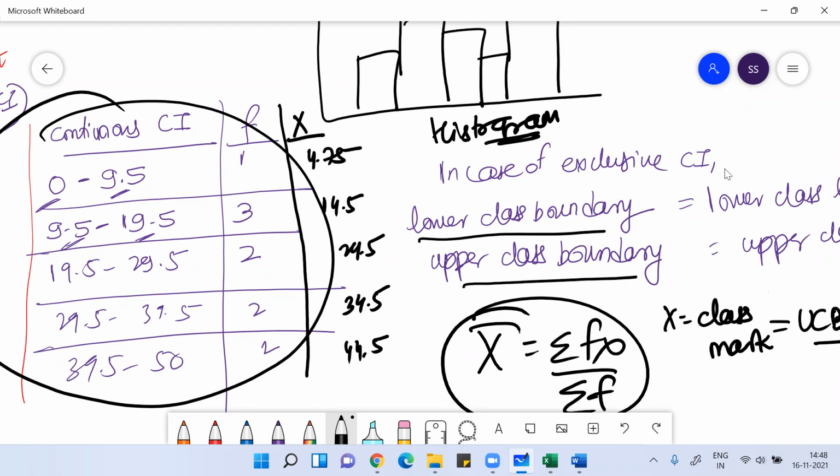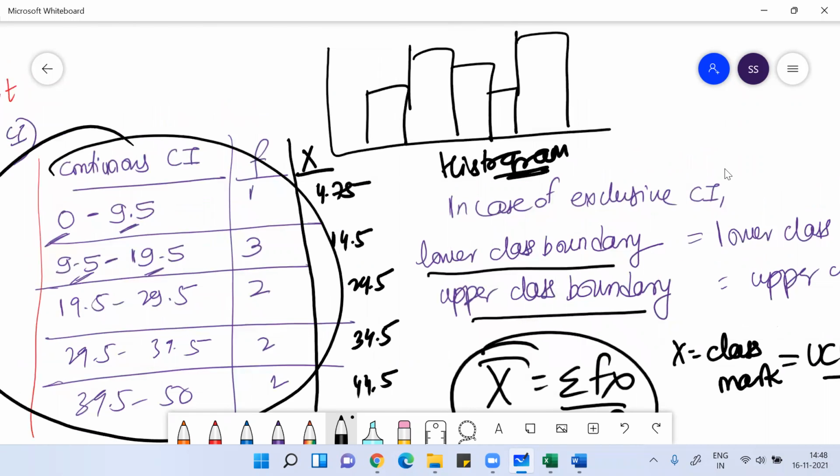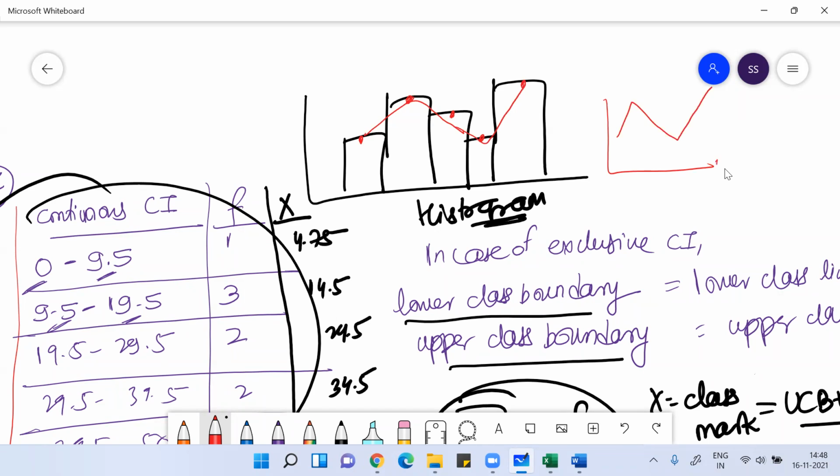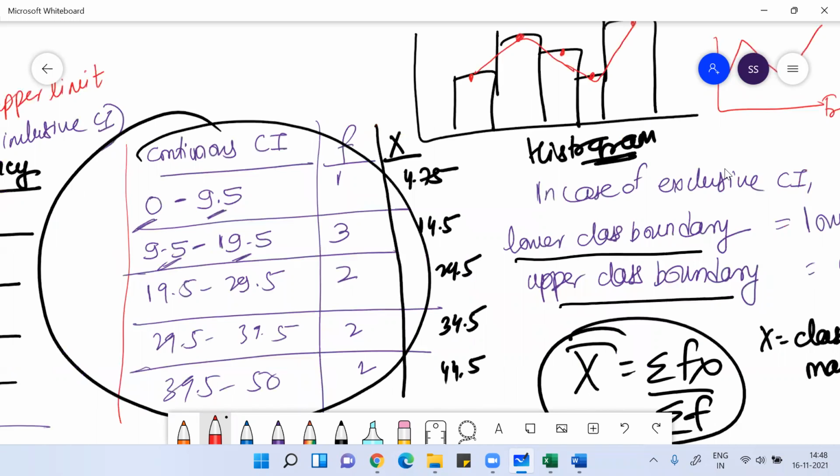44.5. If I find the midpoint of each class interval, and then plot the graph of these midpoints of the different class intervals, and connect them with a line diagram, then this kind of representation is called a frequency polygon. Are you getting it? I hope you have understood what a histogram is and what a frequency polygon is.